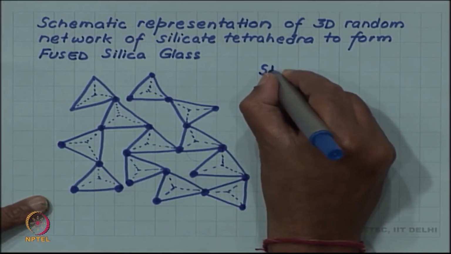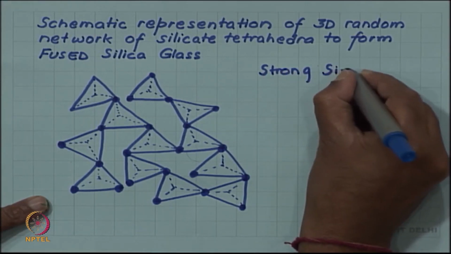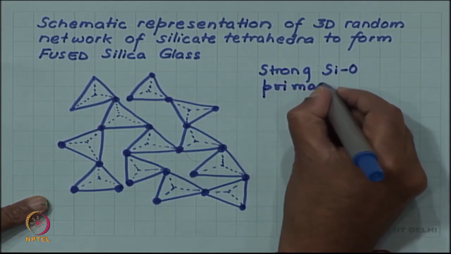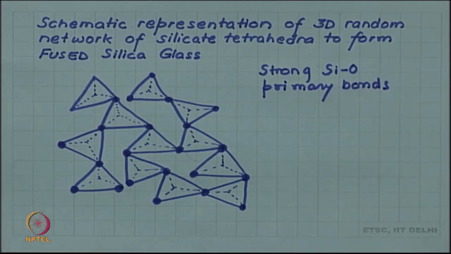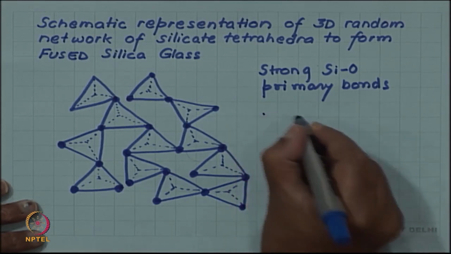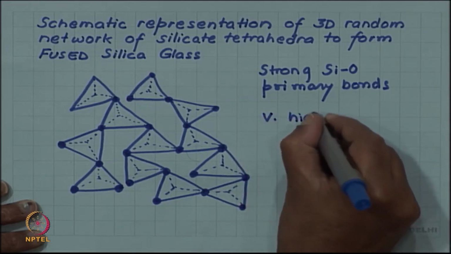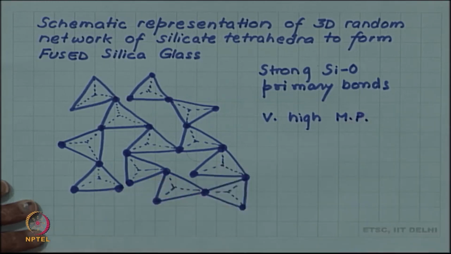These strong silicon oxygen primary bonds lead to a very strong glass, a very stiff glass, and this has a very high melting point, because it is not easy to break these bonds.